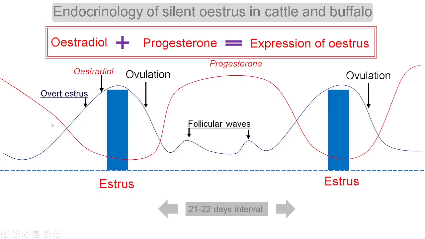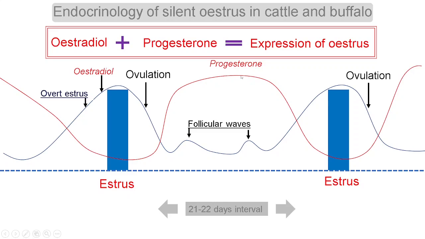See, as the progesterone level goes down after ovulation, there is growth and development of the corpus luteum, and the progesterone level significantly increases. If the corpus luteum growth and development is not sufficient, the progesterone level may not reach this level. In an overt estrus animal, let us assume the development of the corpus luteum is sufficient and the progesterone level reaches very high, and during this period a high level of progesterone becomes predominant.